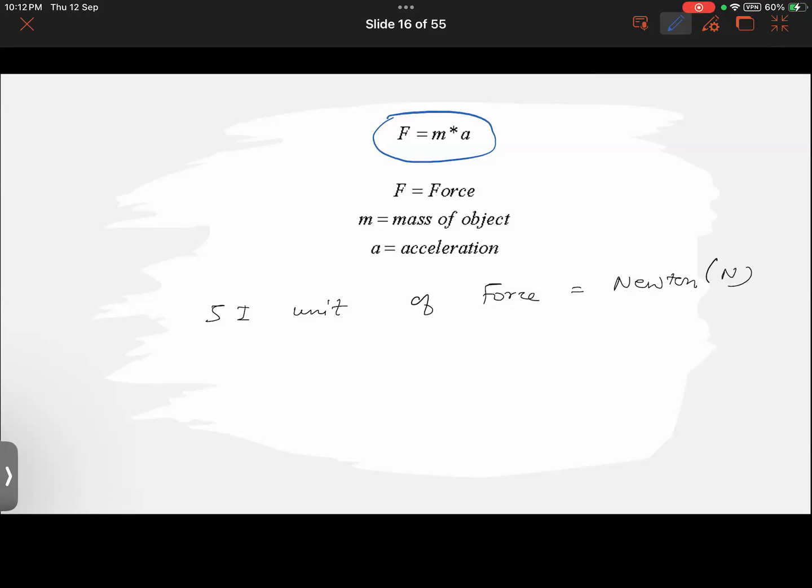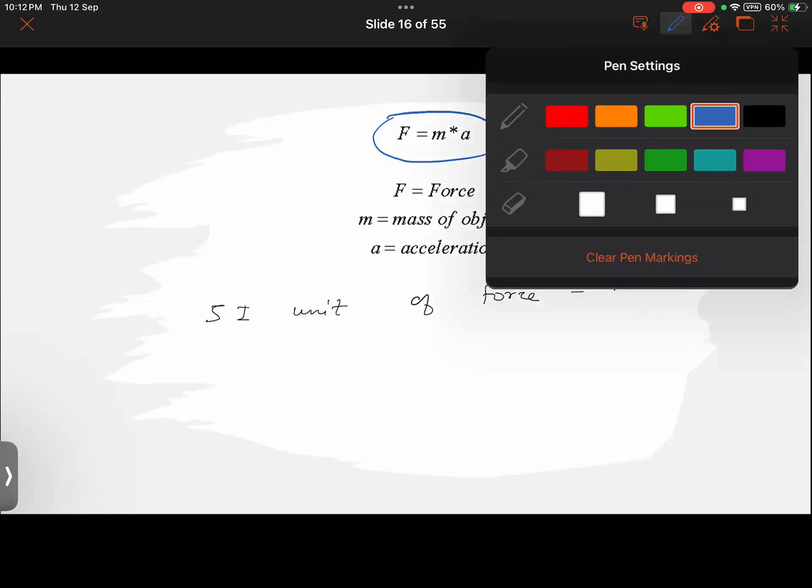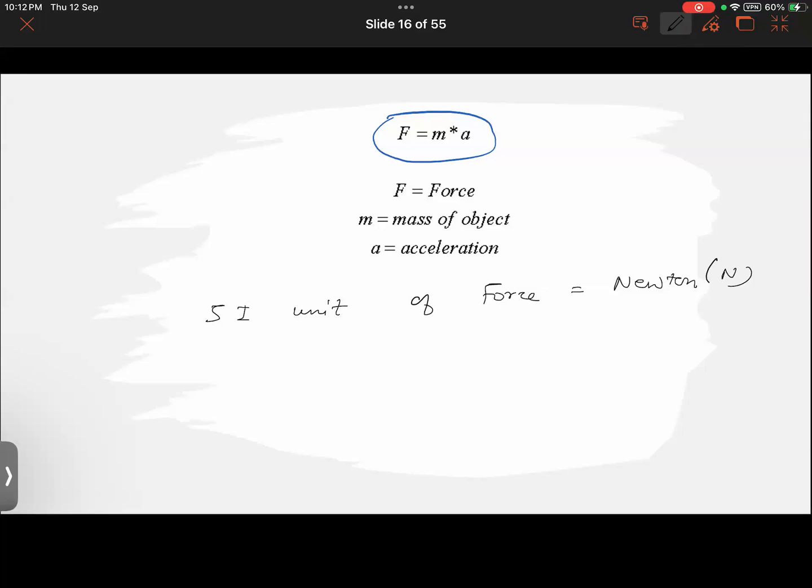He gave laws of gravity and laws of motion also, and those laws are still studied to this day. Also, he has published some very popular books. He was a professor of mathematics at Cambridge as well, and if I'm not wrong, he was alive in the 17th century. So he gave laws of gravity and laws of motion. In fact, you would be learning about the 3 laws of motion in the 9th standard.